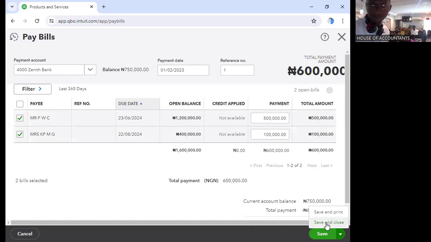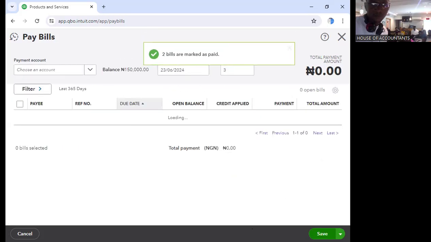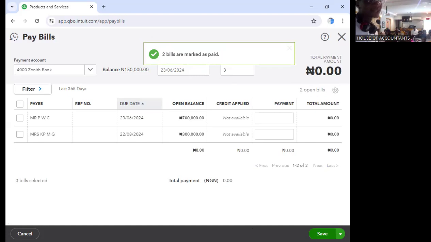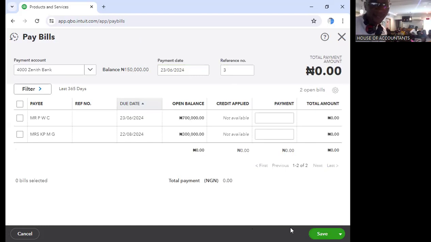Click save and close. Okay, just save. Just click on save. So the bill is marked what? As paid. The bill is marked, but you can see the balance now. The balance is now what?